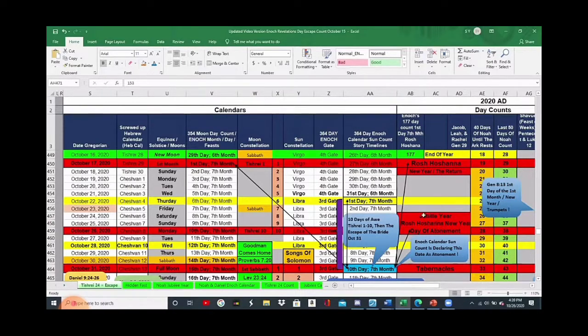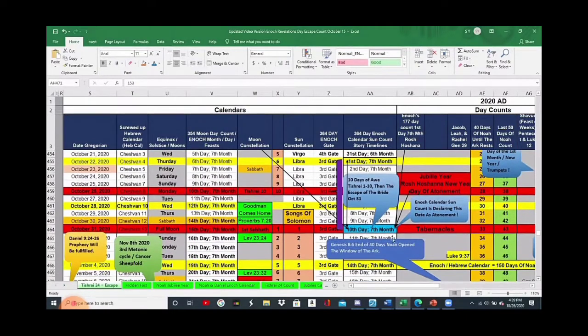Where we thought this was the Day of Atonement, what if what's really going on is the sun is testifying this is the Day of Atonement? And if this is the true Day of Atonement, then Rosh Hashanah, by Levitical law, by God's own law in Leviticus 25, you can read that. In a Jubilee year, the trumpets of Rosh Hashanah have to sound on the Day of Atonement, which the sun is testifying that this day, October 31st, is the Day of Atonement, and the moon is testifying that this is the Day of Tabernacles.